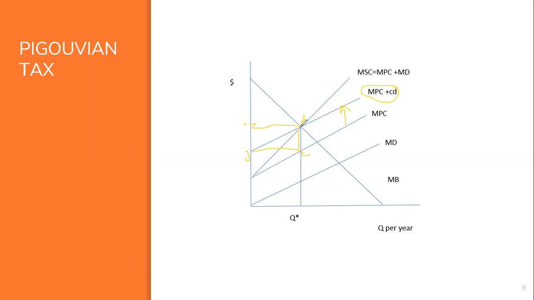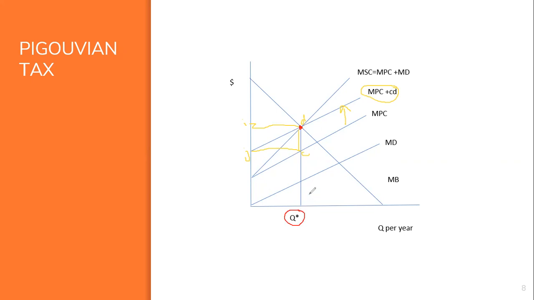Profit maximizing requires that Bart produce up to the output at which marginal benefit equals marginal cost. This occurs at the intersection of marginal benefit and marginal private cost plus CD, which is the efficient output at Q star.